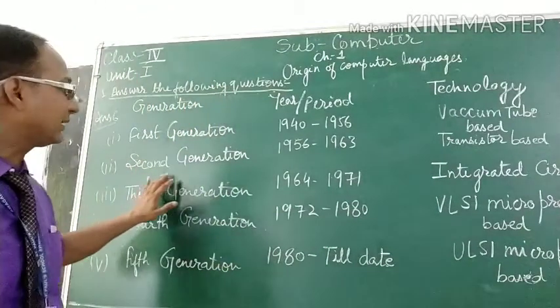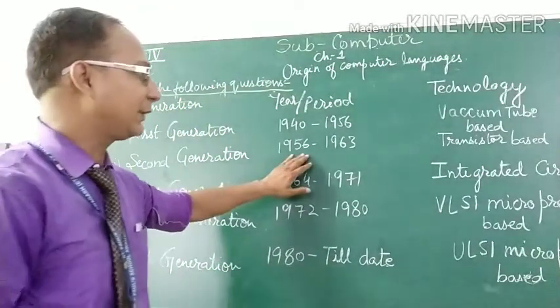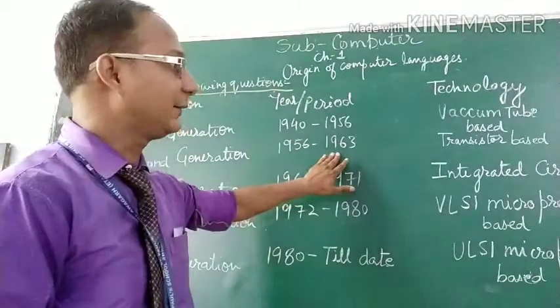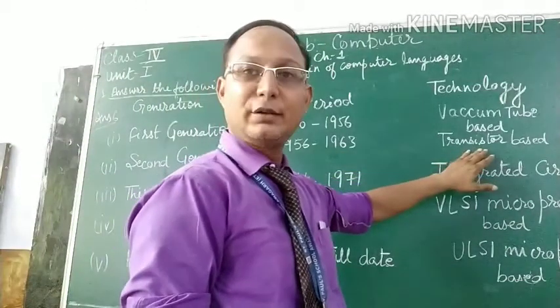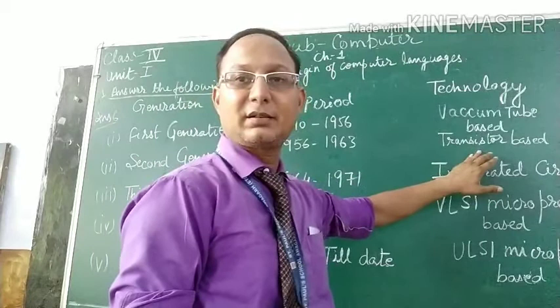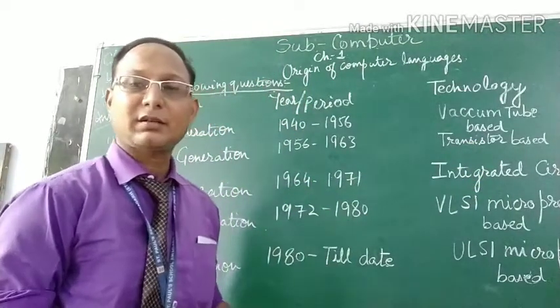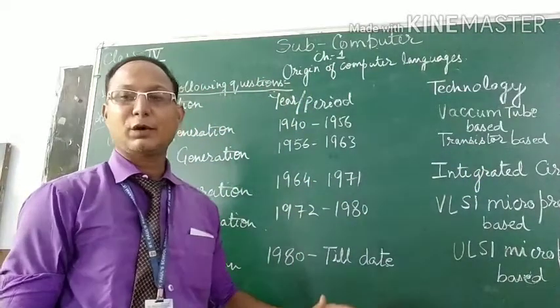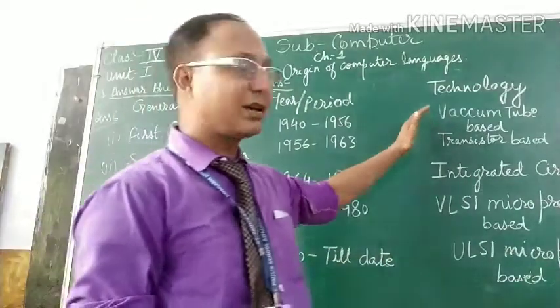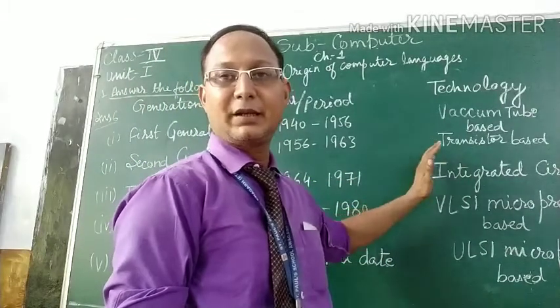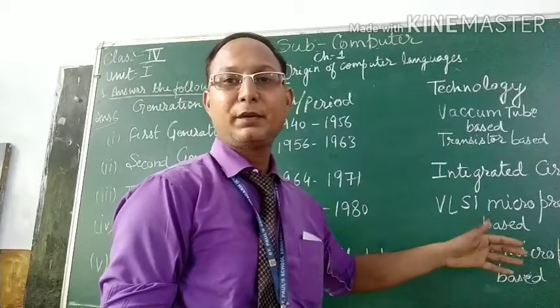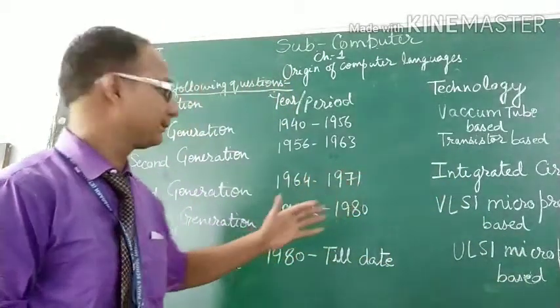Now the second generation was from 1956 to 1963. Now they are using the technology of transistors. In this generation computers were very small in size. They are smaller than the first generation computers and they are sped up from the previous generation.